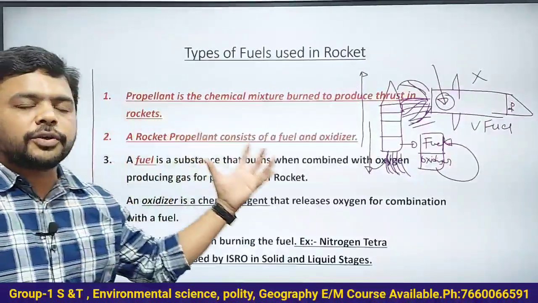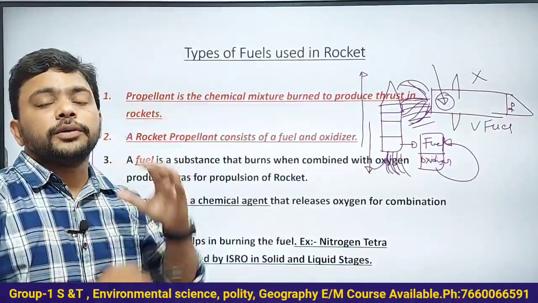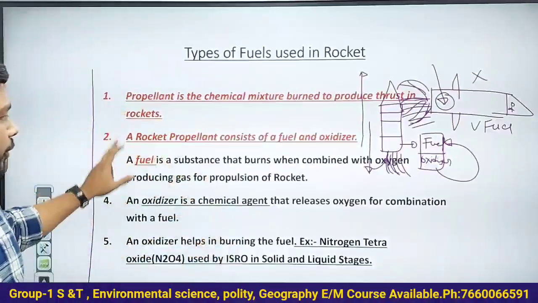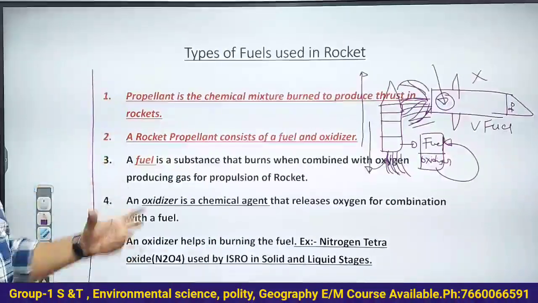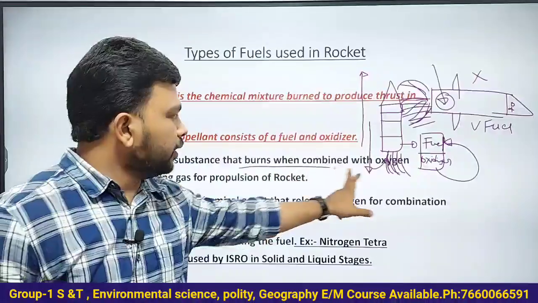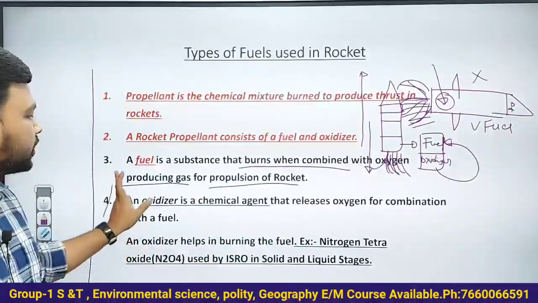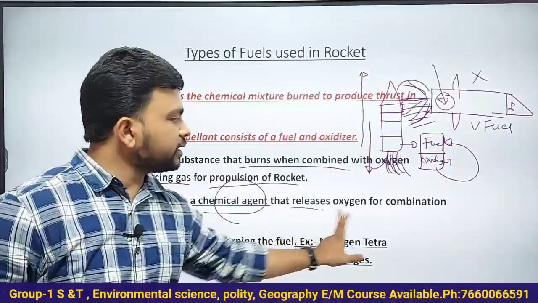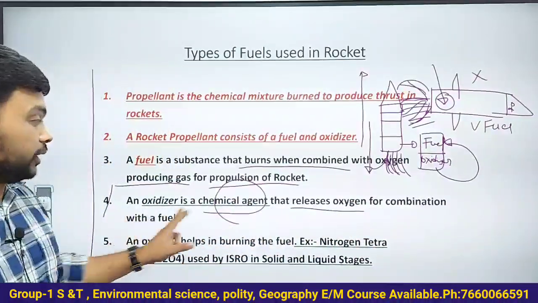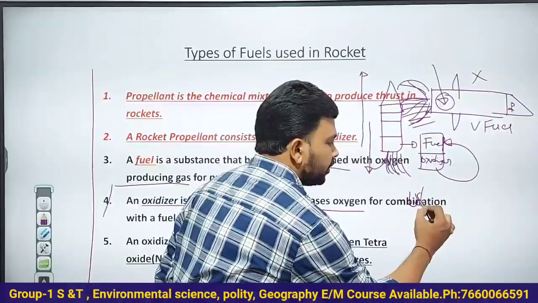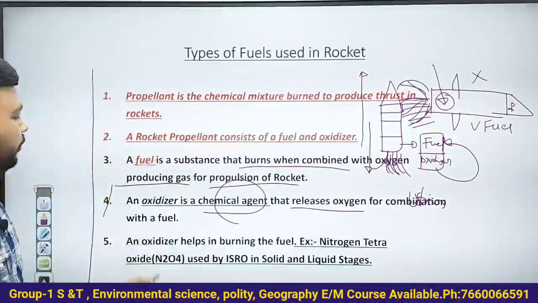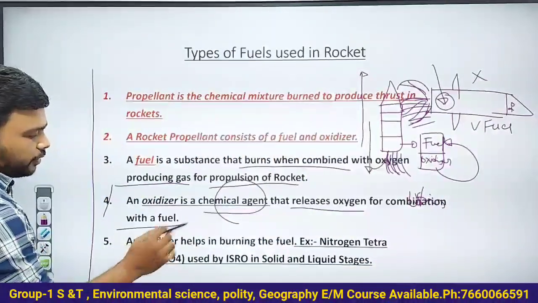Propellant is a mixture of both the fuel and oxidizer. Fuel is a substance which is burned when combined with oxygen, producing gases for propulsion of the rocket. Oxidizer is a chemical agent that releases oxygen for combustion. This is not combination, this is combustion of fuel. Sorry for that mistake.